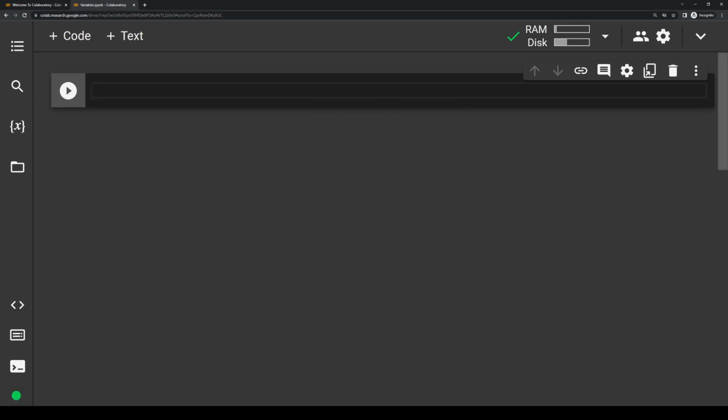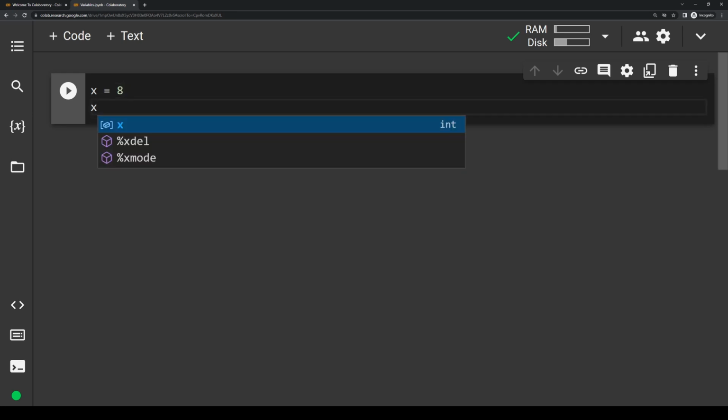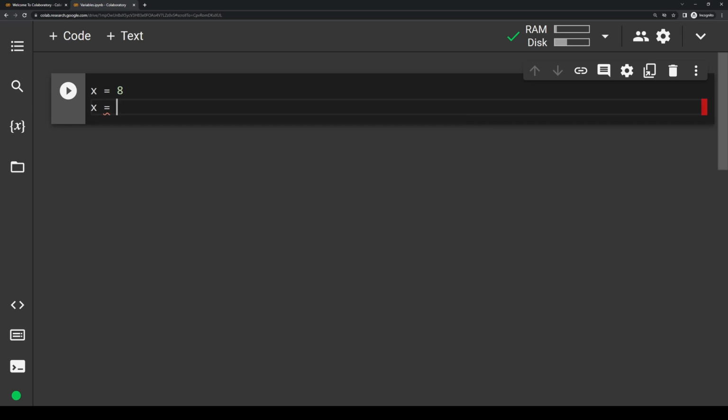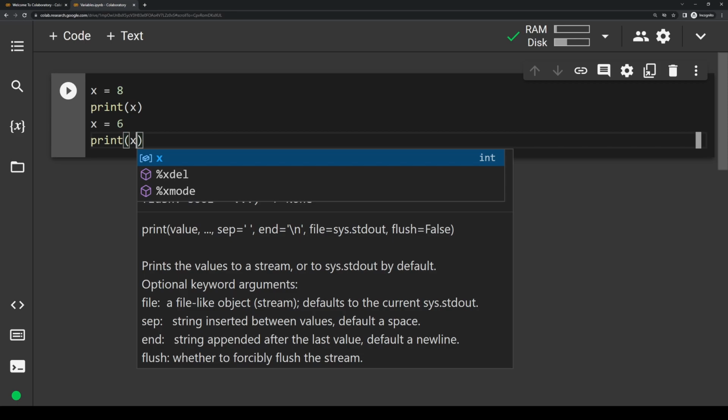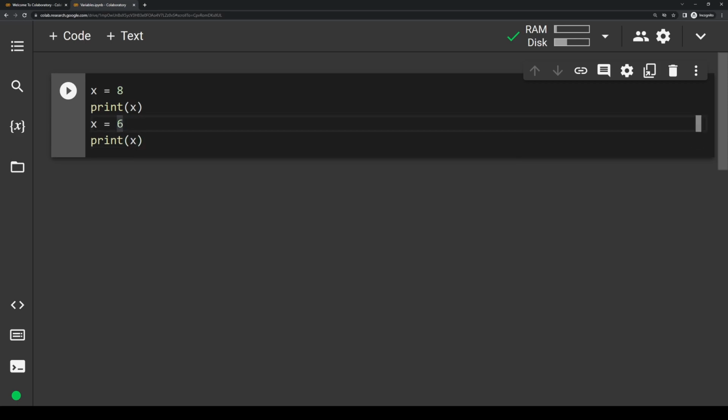So it is possible to update and change variables. So let's say we have a variable x equals 8. And say for whatever reason we want to change it eventually to x equals 6. So we can just do x equals 6 right below it. Now let me print these out just so I can show you how this works. If I make a line under this one and I say print x, and I make a line under this one that says print x, what do you think the result is going to be?